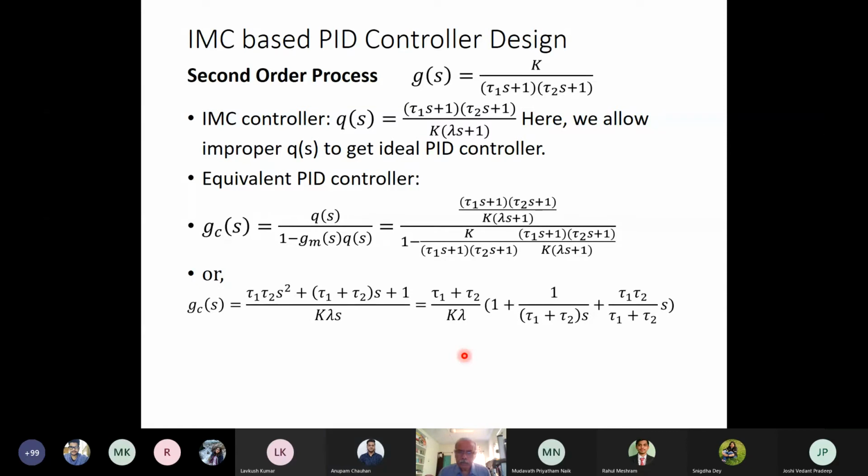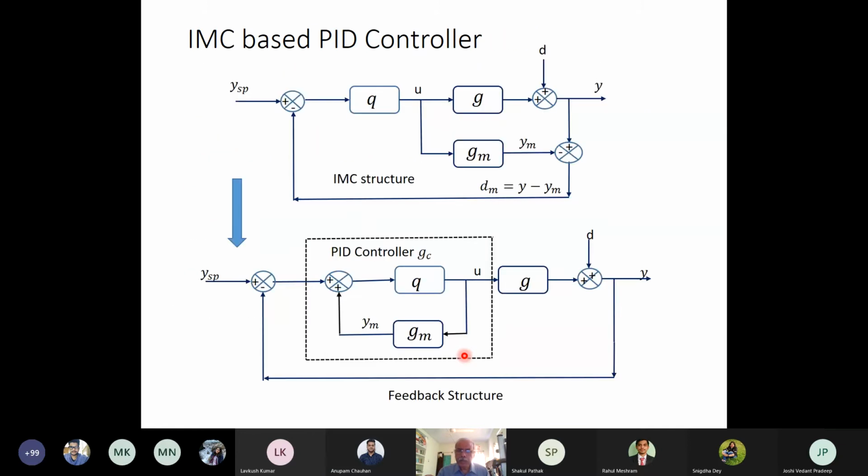Hello. Yes, sir, can you explain the conversion once again, the IMC to feedback? Let me go back to this from here. Yes, sir. How did this conversion happen? Okay, so this is basically your IMC based PID controller. This is the architecture that you have understood.